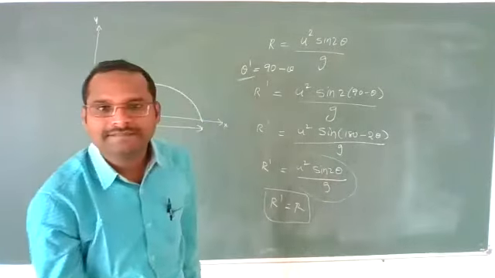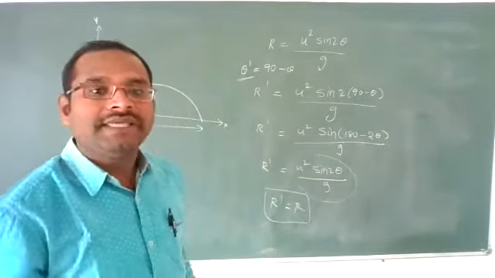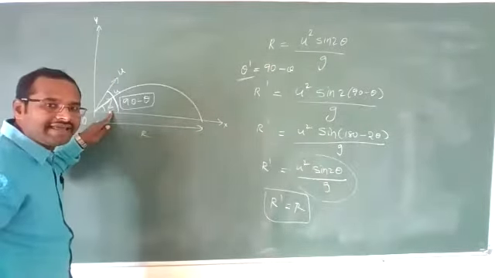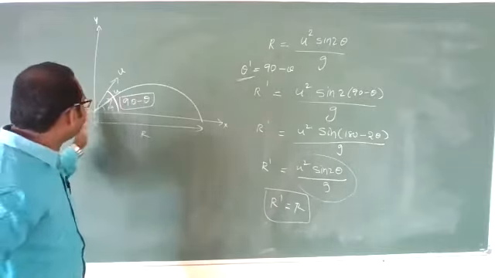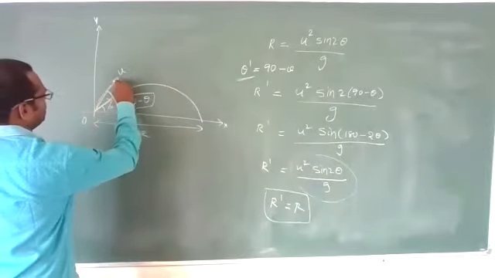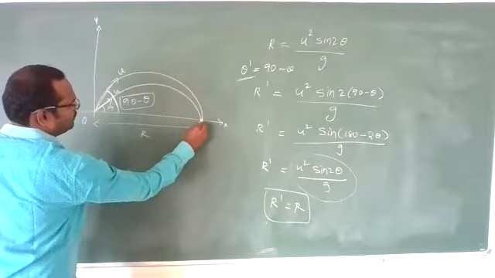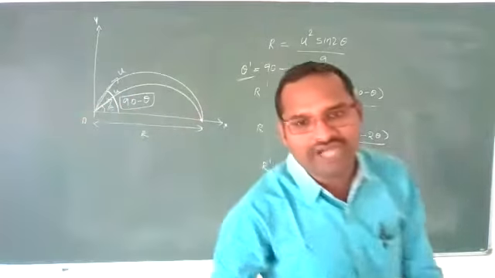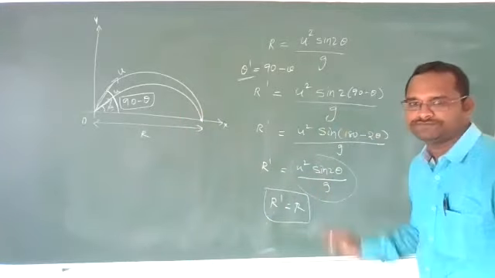Are you understanding? That means if you project the body at an angle theta or at an angle of 90 minus theta, the range a body can reach is the same. This body also will reach the same range. But height variation will be there. I am not discussing height variation, I am discussing range.